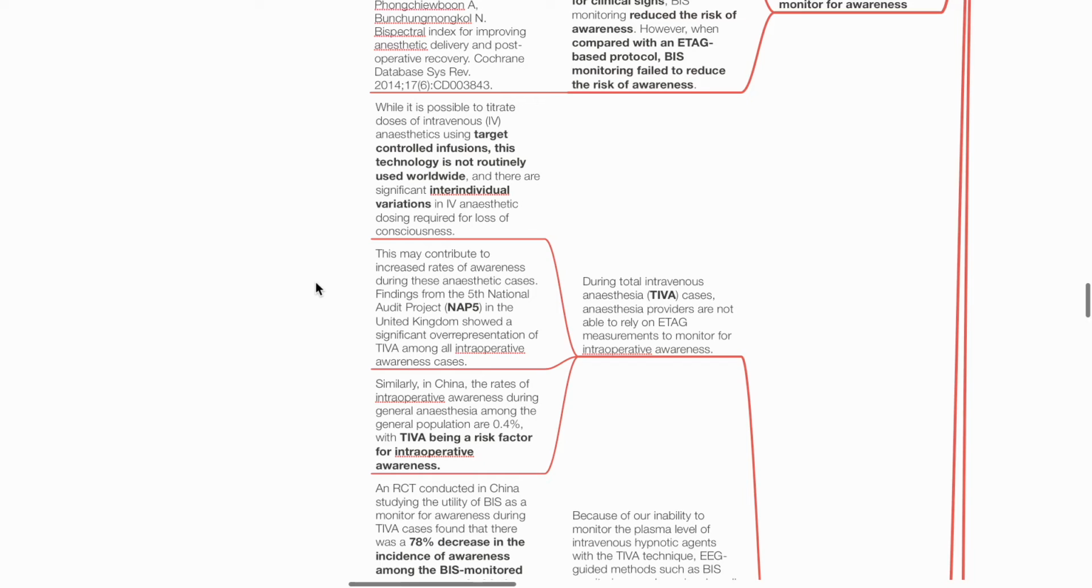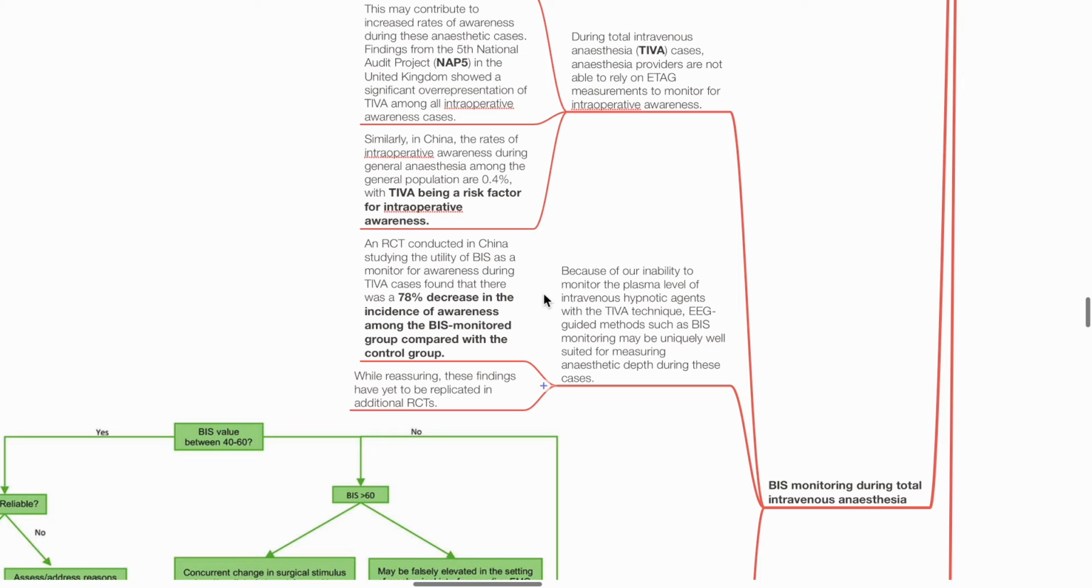Similarly, in China, the rate of intraoperative awareness during general anesthesia among the general population is 0.4%, with TIVA being a risk factor for intraoperative awareness. Due to our inability to monitor plasma levels of IV hypnotic agents with the TIVA technique, EEG-guided methods such as BIS monitoring may be uniquely well suited to measure anesthetic depth during TIVA.